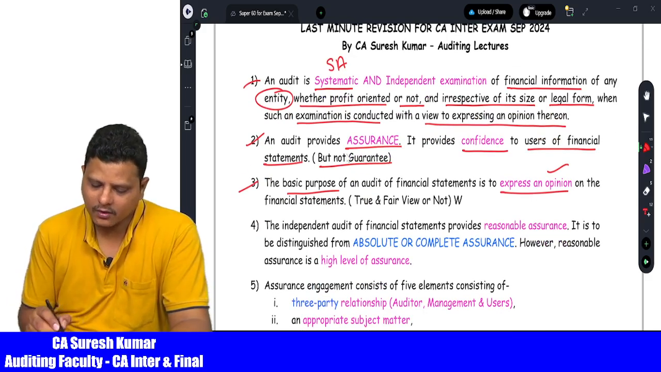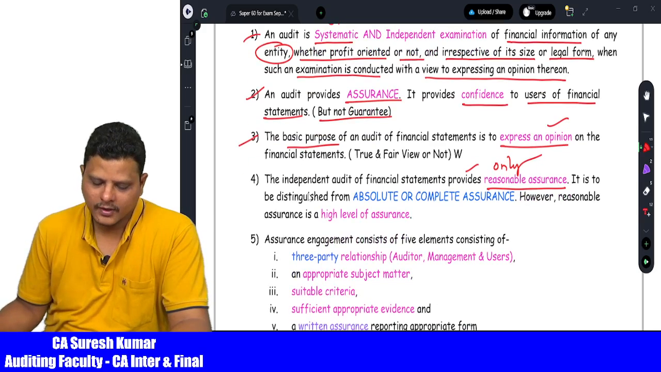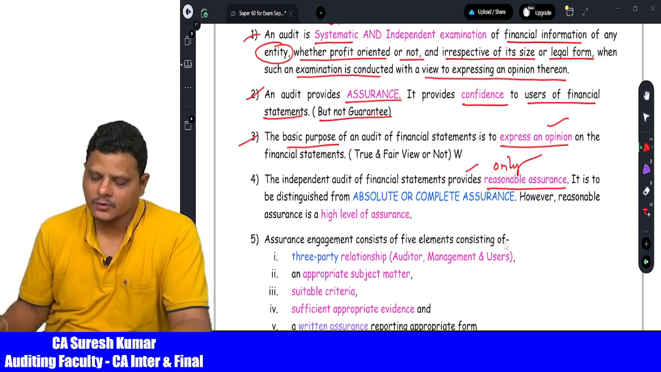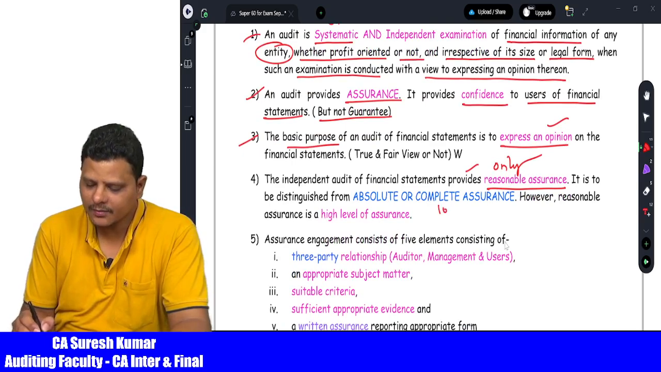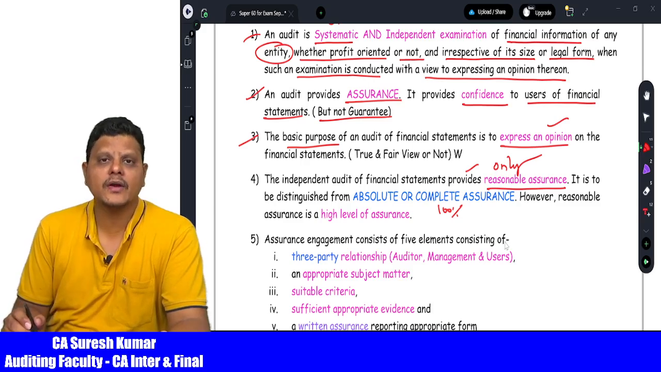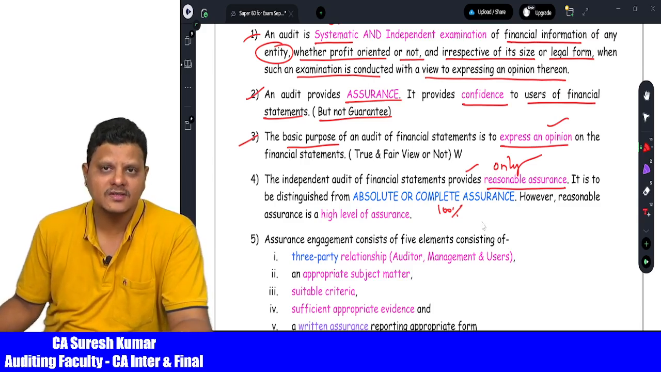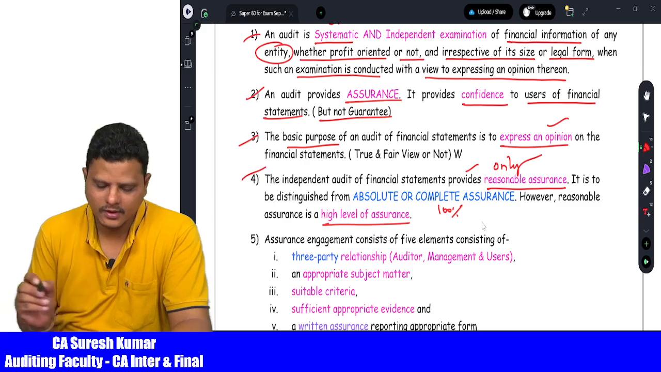The independent audit of financial statements provides only reasonable assurance. So it is to be differentiated from absolute assurance or complete assurance, which means 100% assurance. An examination question will be tested: an audit provides only reasonable assurance but not absolute assurance. Reasonable assurance itself is a high level of assurance.